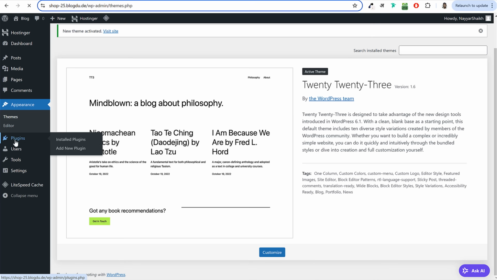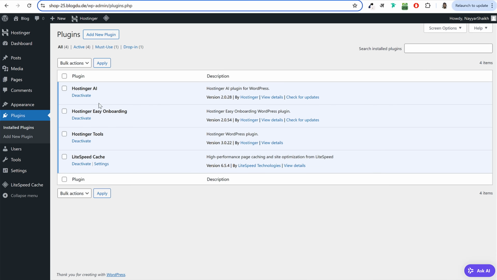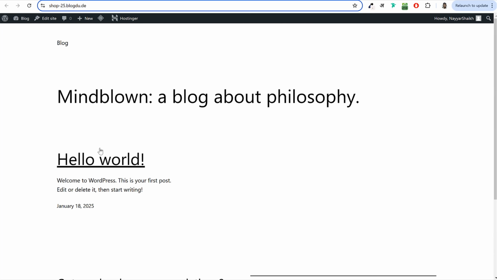Now at the left hand side, click on plugins. Now under plugins as well, you can see a few plugins are automatically installed and activated for you. Now what is a plugin? A plugin is kind of a software or an add-on that will add some extra features and functionalities to your WordPress website. For example, right now our website is just a simple blog. You can write these kind of basic blog posts on your website. You cannot do anything more than that.